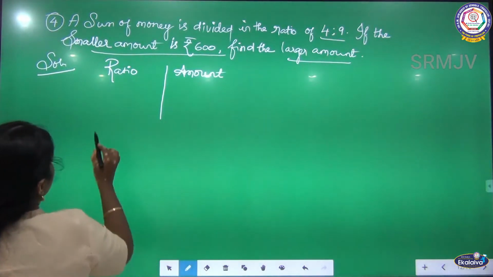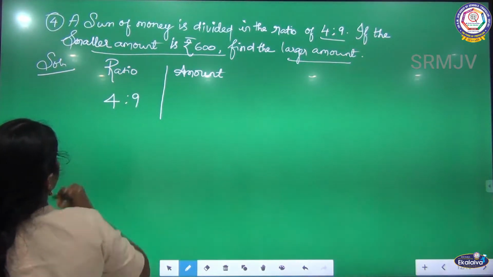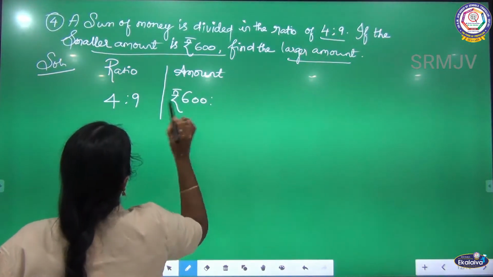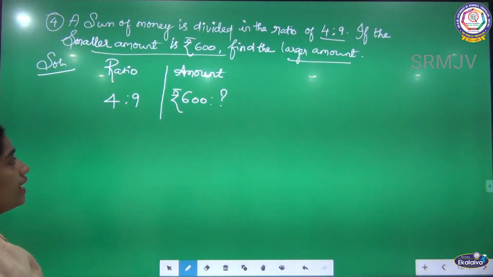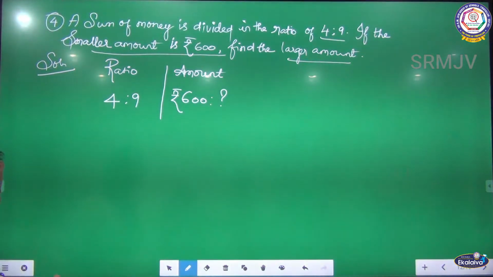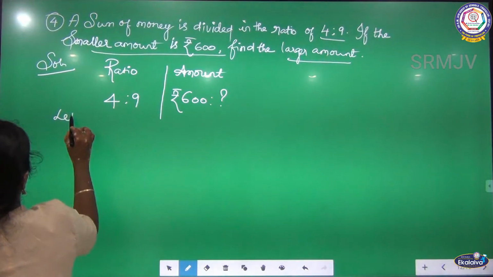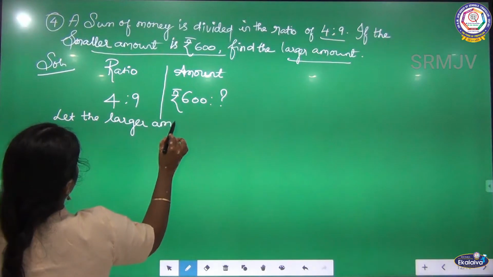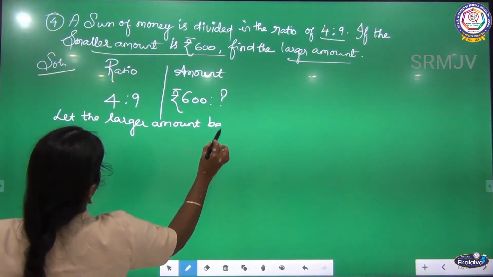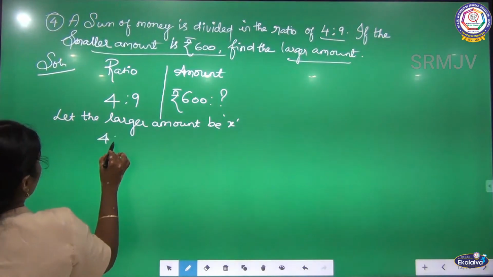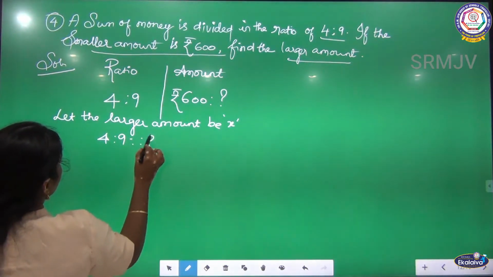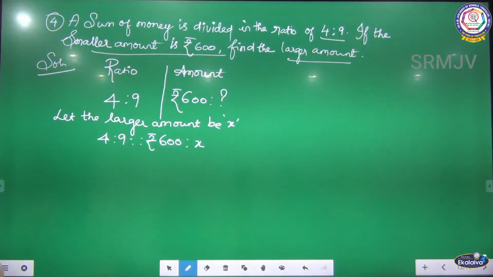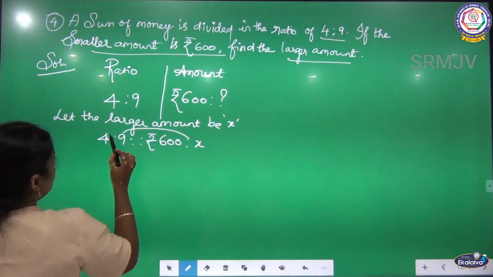Okay, listen. 4:9, the smaller amount is 600, and the larger amount I don't know, that I am going to find out. Is it clear? So let the larger amount be x. Then 4:9 is equal to 600 is to x.